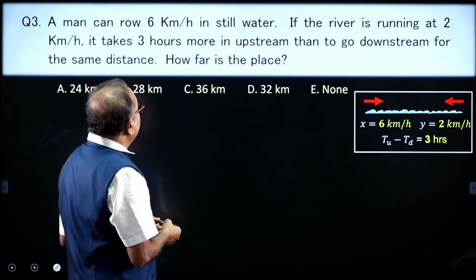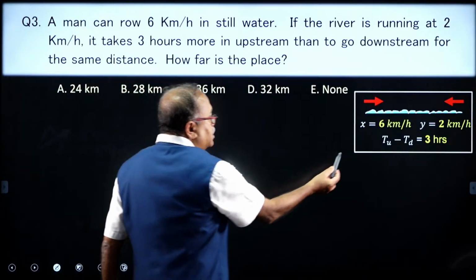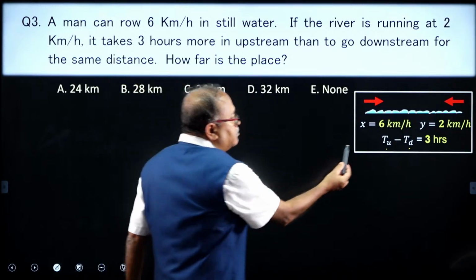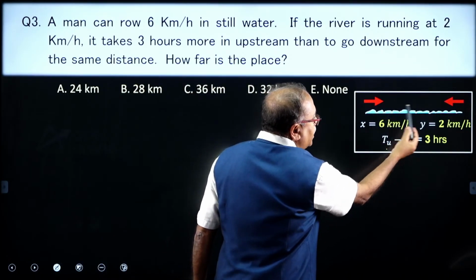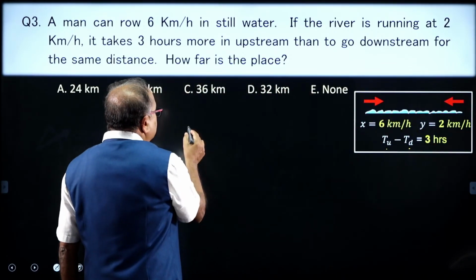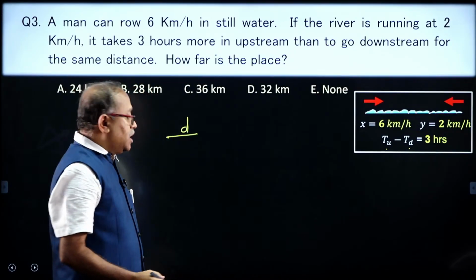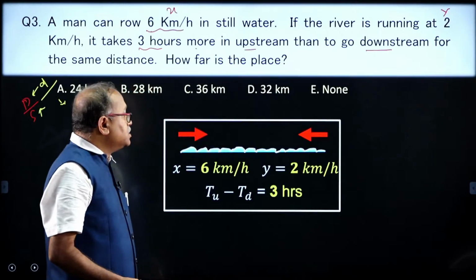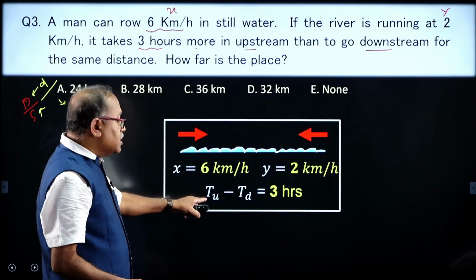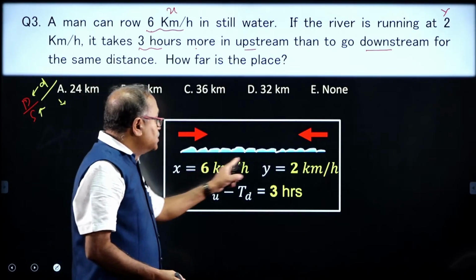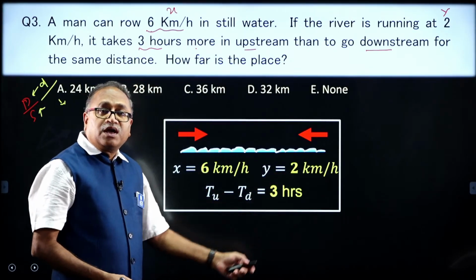What I already know is time for upstream minus time for downstream, and time is equal to distance by speed. I do not know what the distance is, so consider that distance is d. What will be the speed for upstream? 6 minus 2, that is 4.